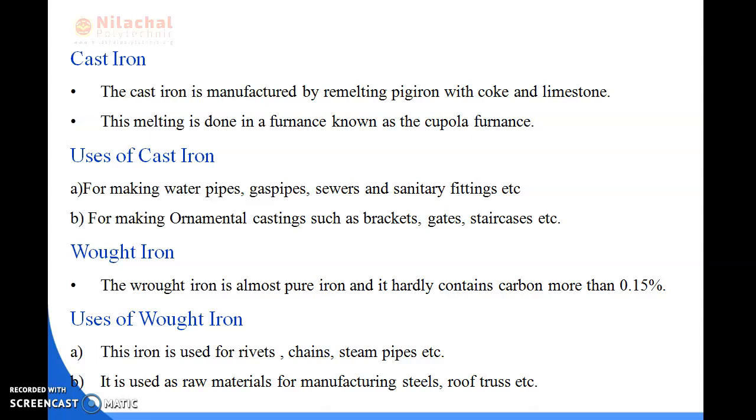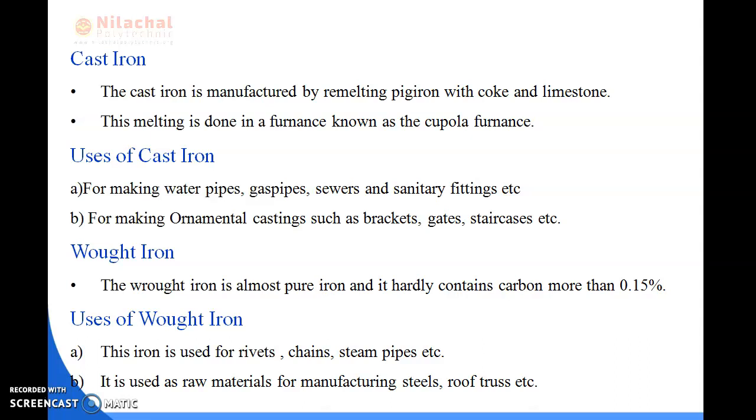And what are the uses of cast iron? First one is for making water pipes, gas pipes, sewers, sanitary fittings. Second one is for making ornamental castings such as brackets, gates, staircase, etc. Okay, we can also use the cast iron for various purposes, that is for columns, bases of the columns, for preparing agricultural implements, for preparing rail chairs, carriage wheels. Okay, so these are the types of uses of cast iron.